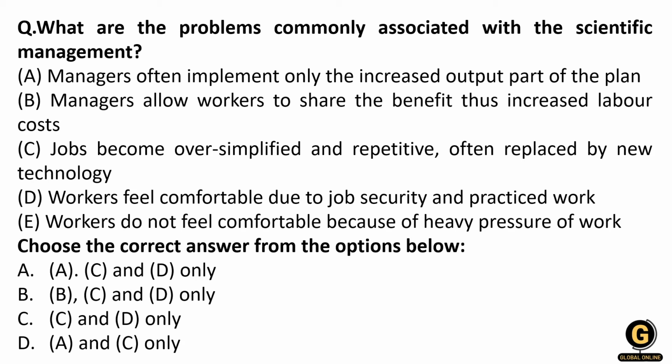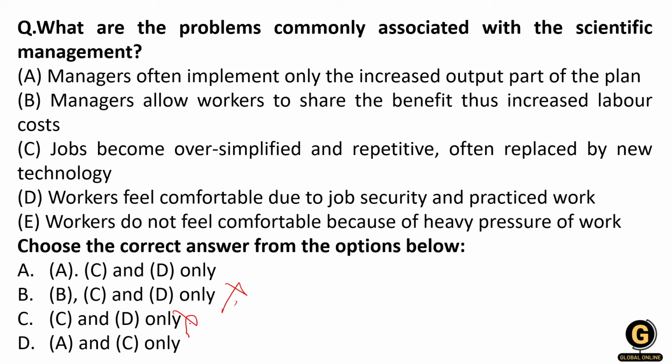So first you see, managers often implement only increased output as a part of the plan. It means the scientific management theory given by F.W. Taylor was firm oriented. It was limited to factory resources, and whatever policies were implemented by the manager were related to increasing the output of the plant only. So A will definitely come. Now wherever A is not there, you can remove that option. So B and C will be removed. Now we have A, C and D, and A and C only.